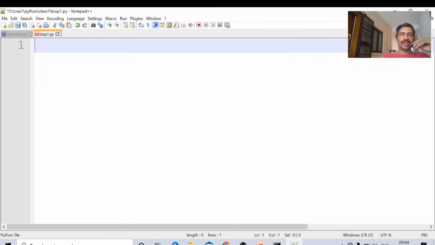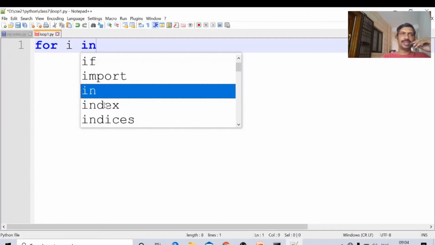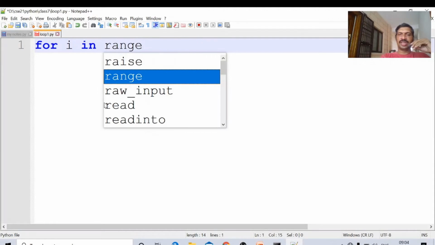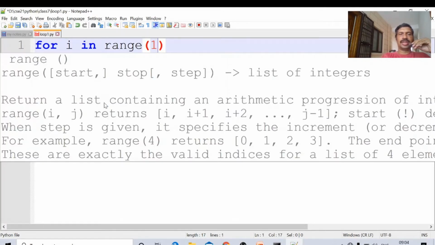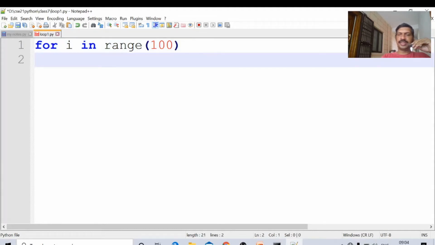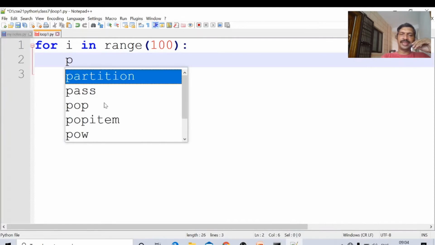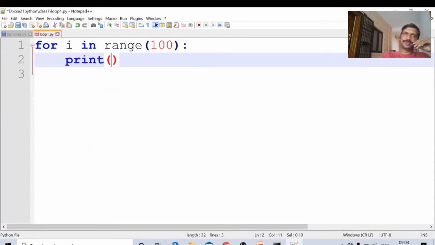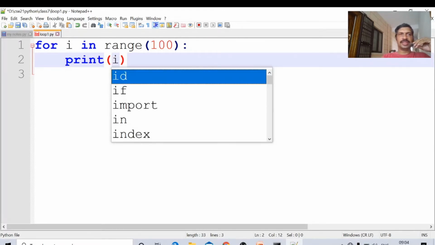Looping: for loop, for variable name i in range of 100. The line must end with a colon separator, then tab and print. I am printing the value of i. Print i. That's it, only two lines in this program: for i in range(100): print i.